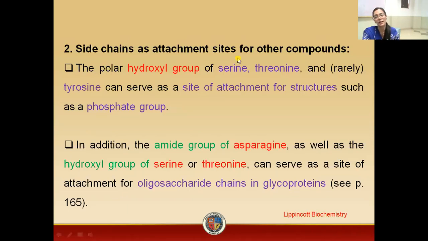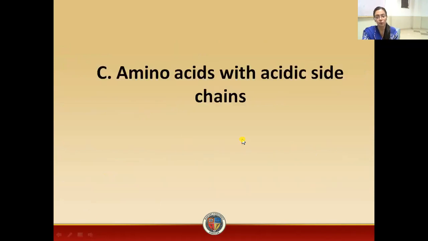Now, side chain as attachment site for other compounds. So polar hydroxyl groups of serine, threonine, and tyrosine can also serve as site of attachment for structures. They have ability to unite or attract or attach the phosphate groups. So in addition, the amide groups of the asparagine as well as the hydroxyl groups of the serine or the threonine can serve as a site of attachment for oligosaccharide side chains in the glycoproteins.